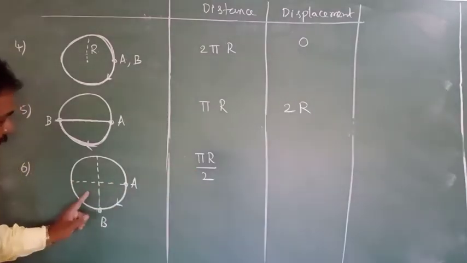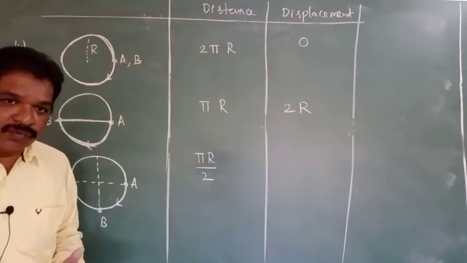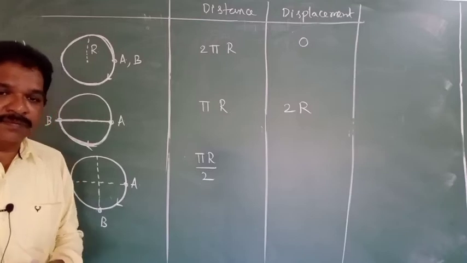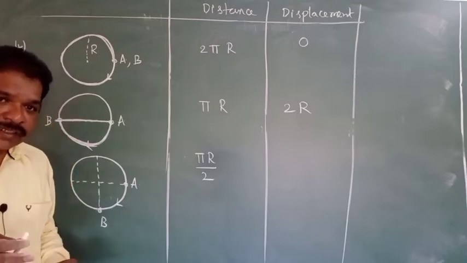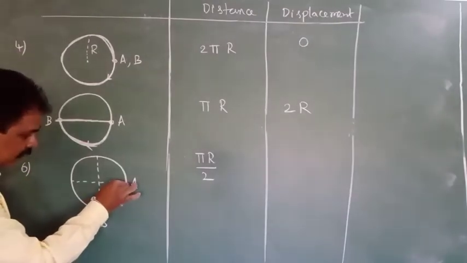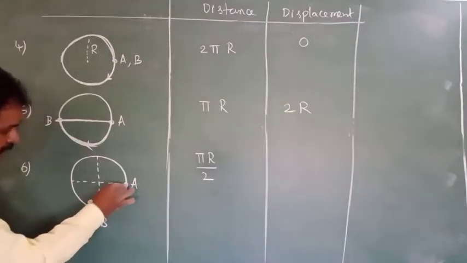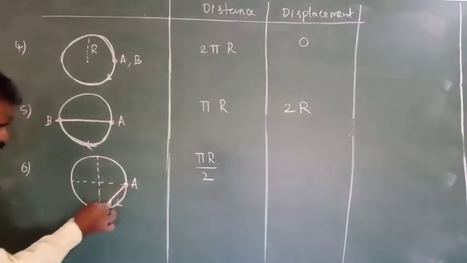Then in this case, what is the displacement? What we are discussing, displacement is the shortest path between initial and final positions. This is starting, this is ending. So this will be the displacement, this one.